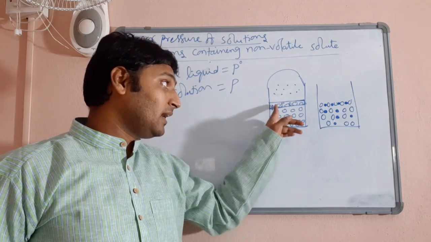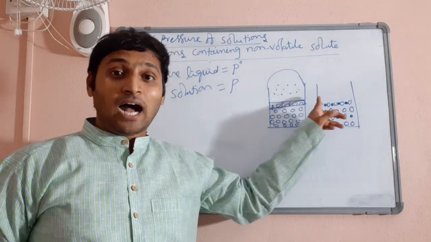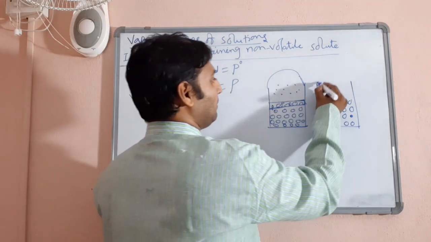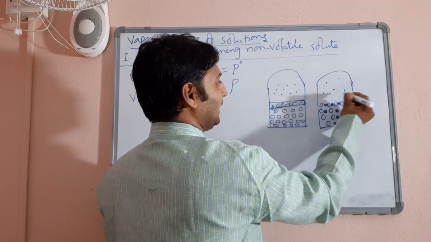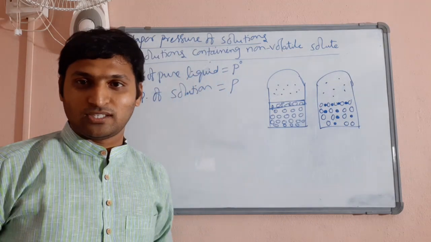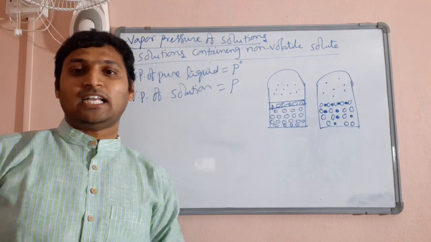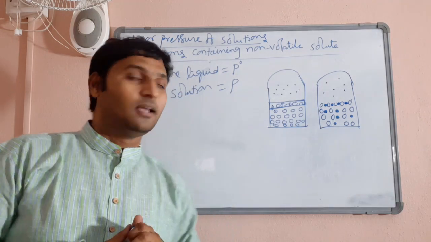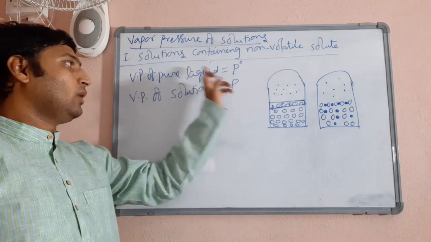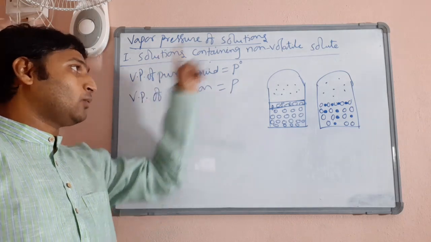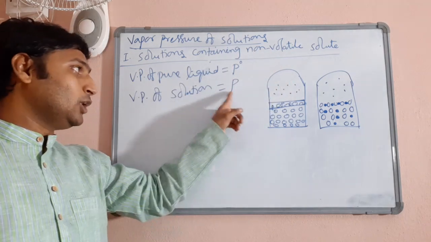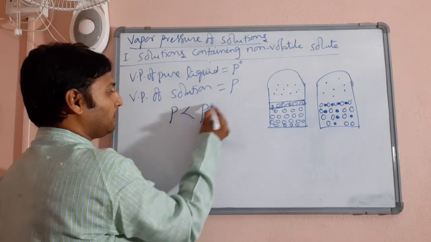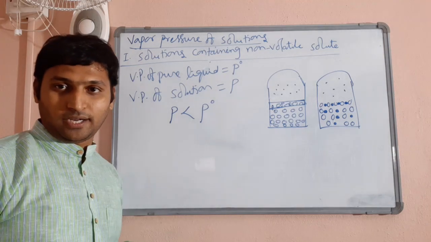As a result, what happened? Density of liquid molecules on the surface has reduced. As a result, the number of liquid particles entering into vapor phase also reduces. As a result, the extent of evaporation also decreases. Conclusion: whenever a pure liquid is added with a non-volatile solid solute, the solution which is formed will have a less vapor pressure than the pure liquid.